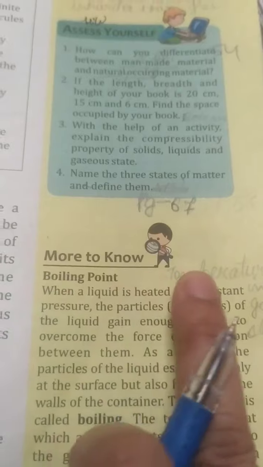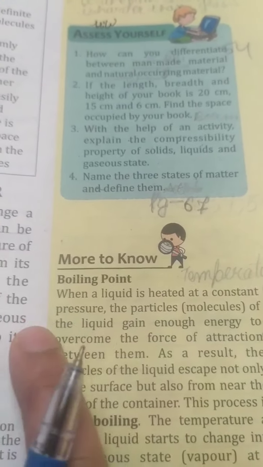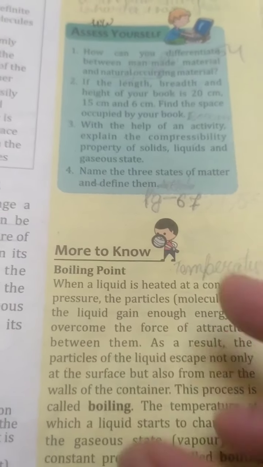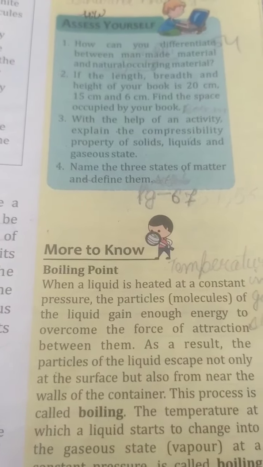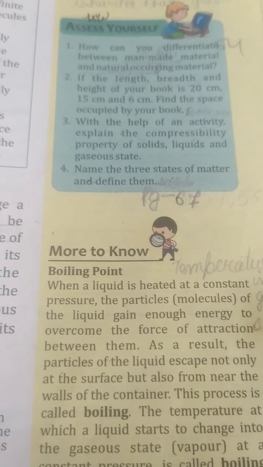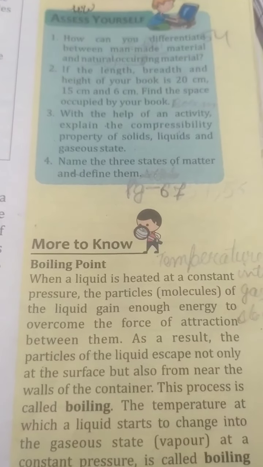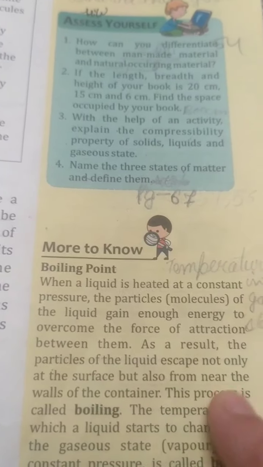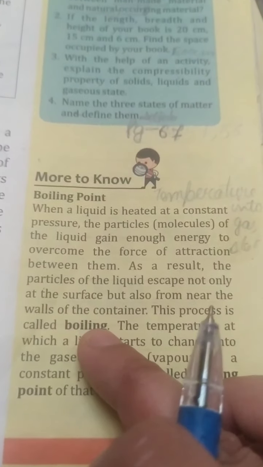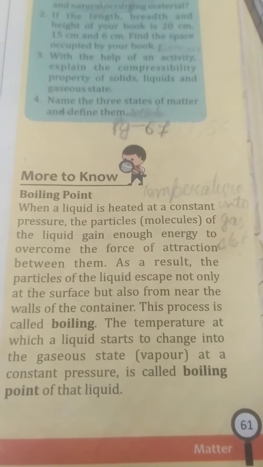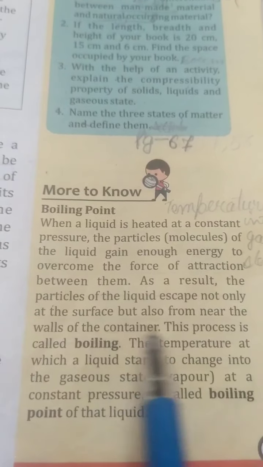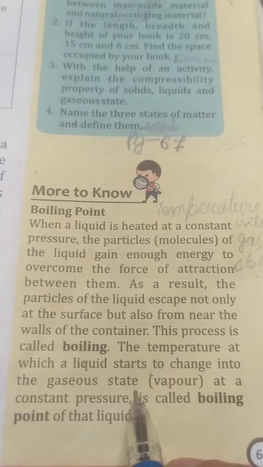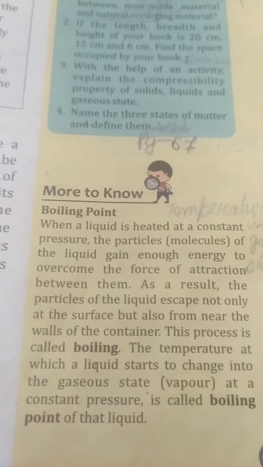Next, come to know what is the boiling point. When a liquid is heated at a constant pressure, the particles of the liquid gain enough energy to overcome the force of attraction. Means when we are boiling the water and providing the heat, the molecules gain enough energy to overcome the force of attraction between them, so particles escape not only from the surface but also from the near wall of the container. You can see when you are boiling water or milk, it comes out from the vessel. This process is called boiling. The temperature at which a liquid starts to change into a gaseous state is known as the boiling point of that liquid.